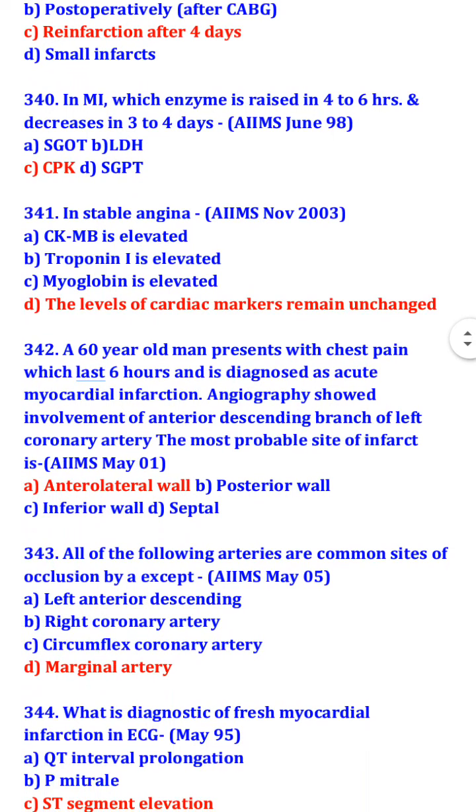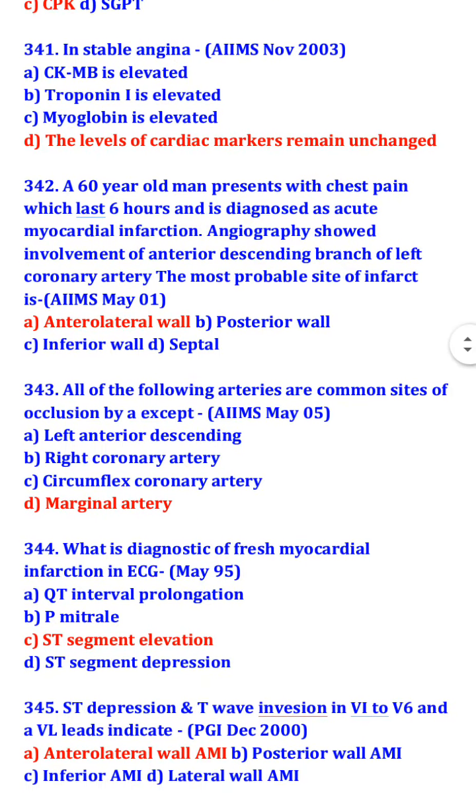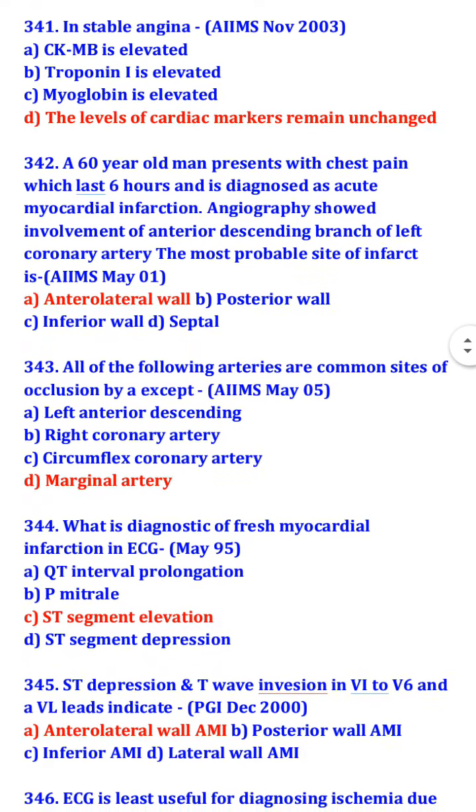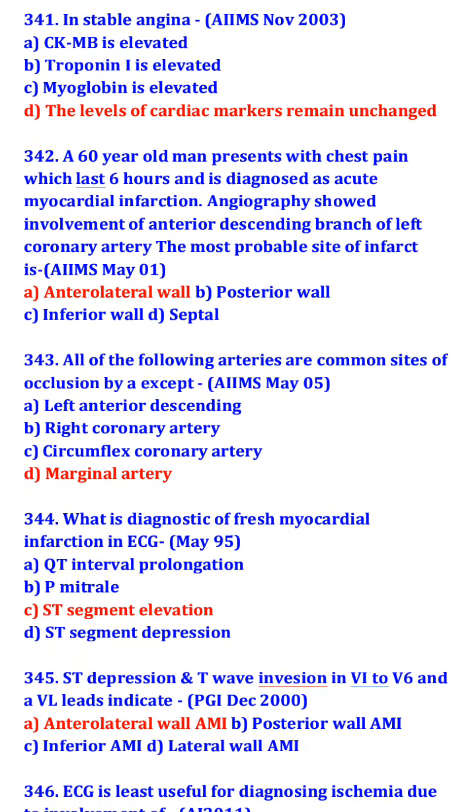A 60-year-old man presents with chest pain which lasts 6 hours and is diagnosed as acute myocardial infarction. Angiography showed involvement of anterior descending branch of left coronary artery. The most probable site of infarct is anterolateral wall. All of the following arteries are common sites of occlusion except marginal artery.